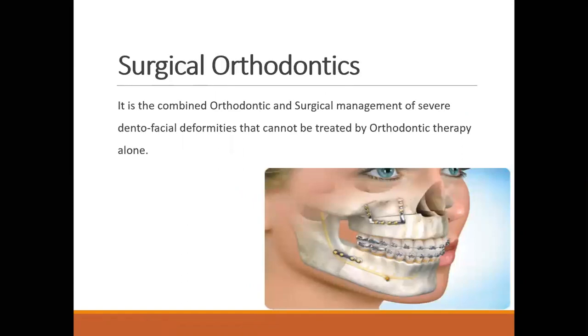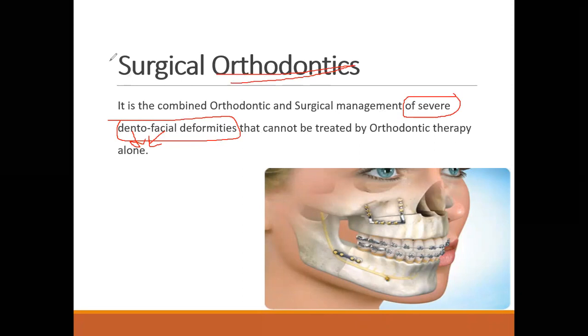Finally, the fourth branch of orthodontics, that is called surgical orthodontics. Surgical orthodontics is done when the problem of the bone is present at a very severe level, a severe dentofacial deformity. Dento means teeth, and facial. Both dentofacial deformity is present, which cannot be treated with orthodontics alone. So we need to have a combination of both orthodontic and surgical treatment.